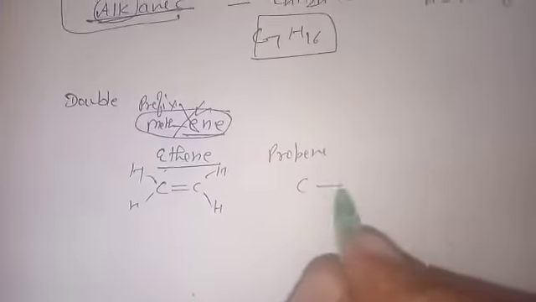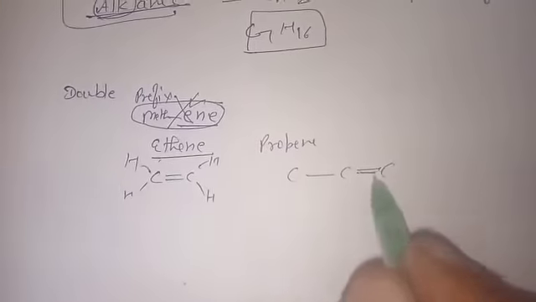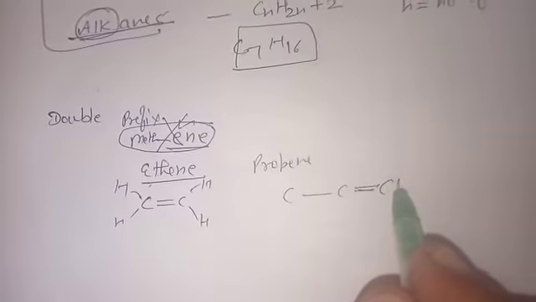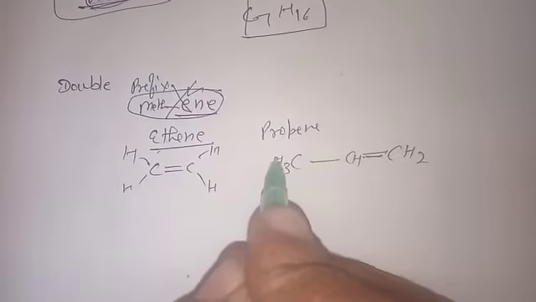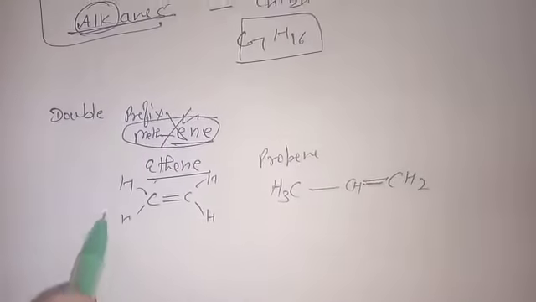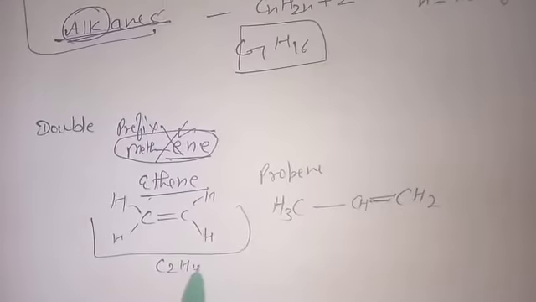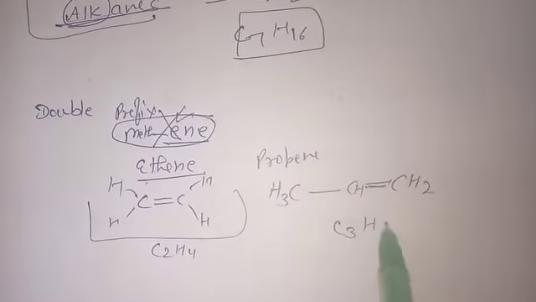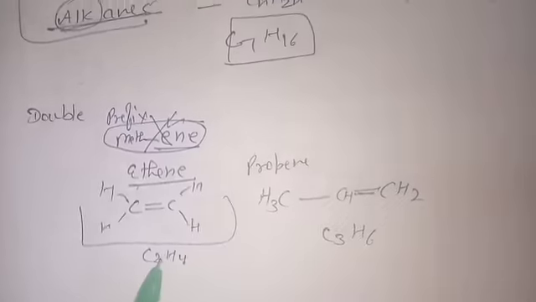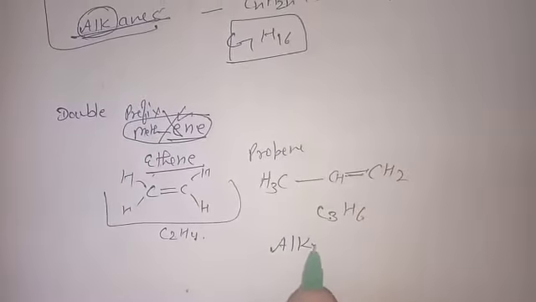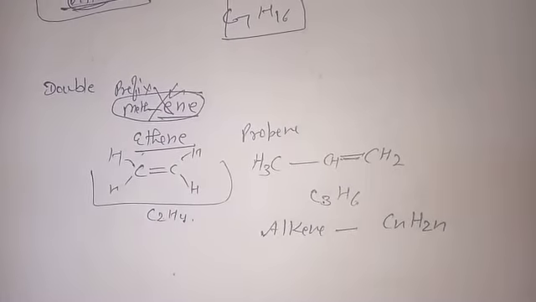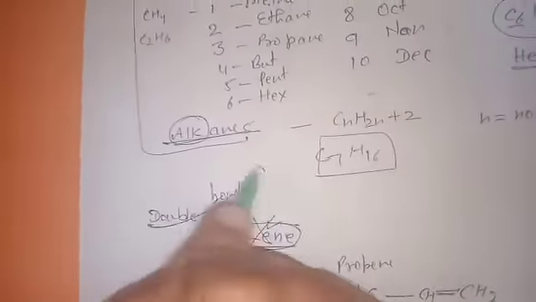For propene, you will see 3 carbons, but 1 carbon is double bonded. So the hydrogens will come here, 2, 3 bonds are completed, so 3 will be the hydrogen. If you calculate the formula, this comes out C2H4, this comes out C3H6. That means the hydrogen number is exactly double, so the general formula for alkene is CnH2n. Okay, this is for double bonded carbon.